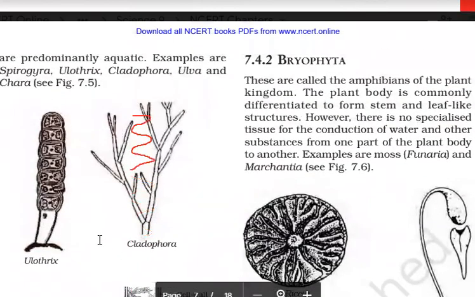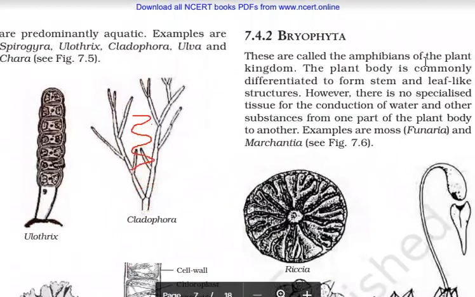Now next is Bryophyta. These are the amphibians of the plant kingdom. Children, this is very important for a 1 mark question: name the amphibians of the plant kingdom. These are bryophytes. Amphi means two, bios means habitat, meaning these can live on land and water.